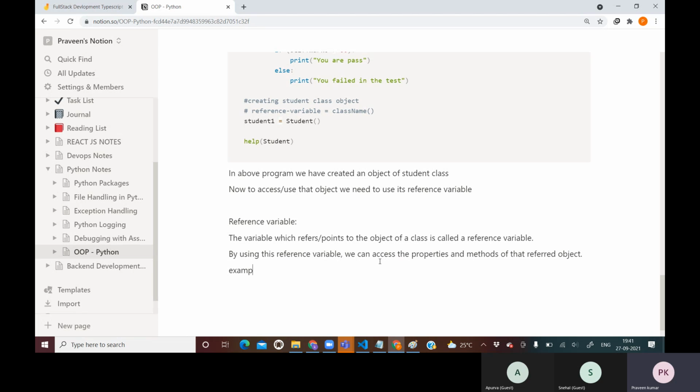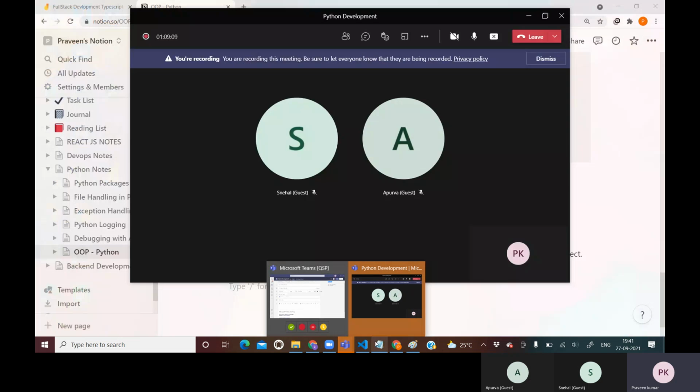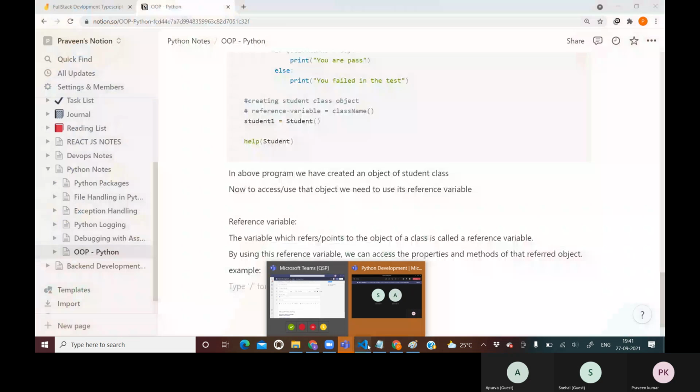So I will show an example. In the same example, I'm going to make some changes in the previous program.